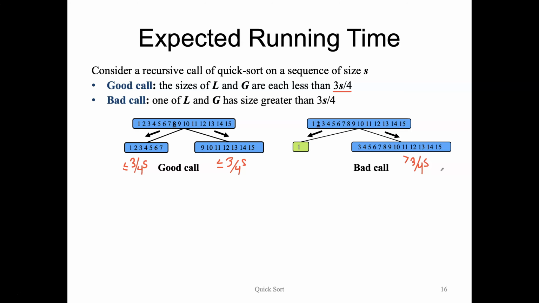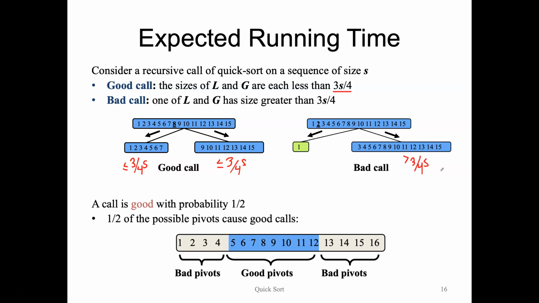Now, in order to count up how many are good, we're going to imagine that our list is already sorted. So we know it's not sorted initially. This is the job that Quicksort wants to perform. But just to count up how many pivots are good, this will be easier if we visualize them as being already sorted. Because in this case, we can break up our list into 4 quadrants. We have the first n over 4 items, the second n over 4 items, third, and the fourth n over 4 items. So 4 quadrants here.